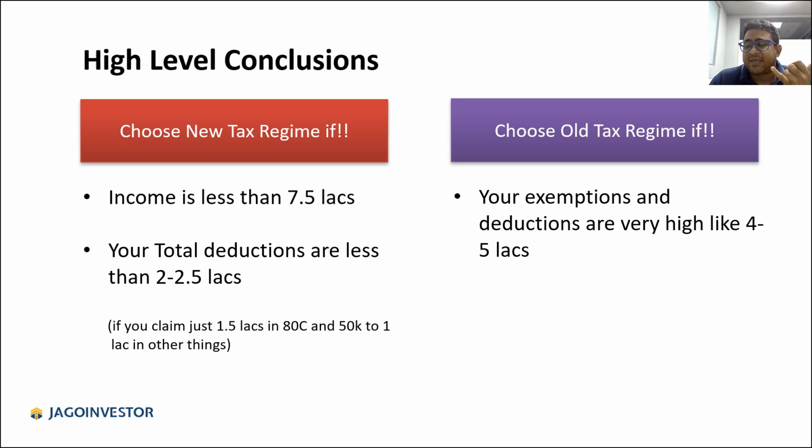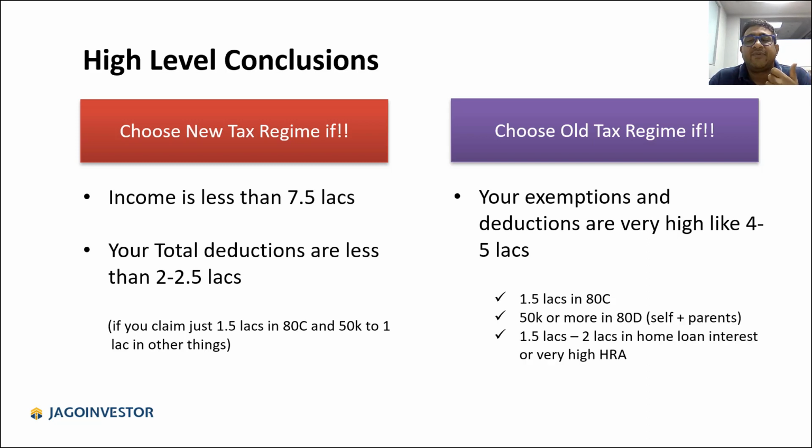So if you are claiming 80C, you are claiming 80D in full, even for parents, and you are having either very high HRA, or you are claiming home loan interest up to 1.5, 2 lakh rupees. Only in those cases, old tax regime will make sense for you. So that is the case. Now, I will also share a calculator with you, which will help you put all your numbers, and you can see how much is the tax in old tax regime and how much tax is in the new tax regime, and then you can choose based on that.